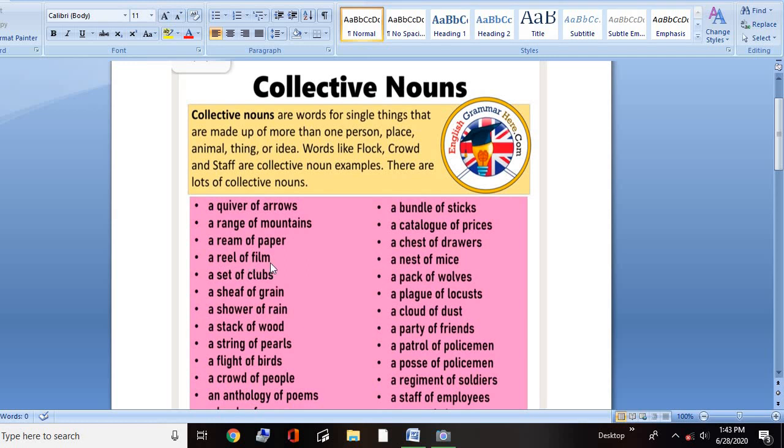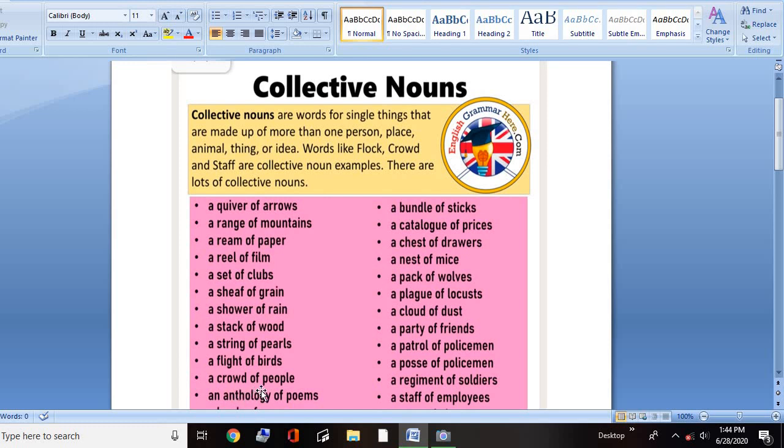A reel of film. A set of clubs. A sheaf of grain. A shower of rain. A stack of wood. A string of pearls. A flight of birds. You can see a lot of birds flying in the evening. So you don't have to say many birds are flying. You have to say a flight of birds, which means many birds.